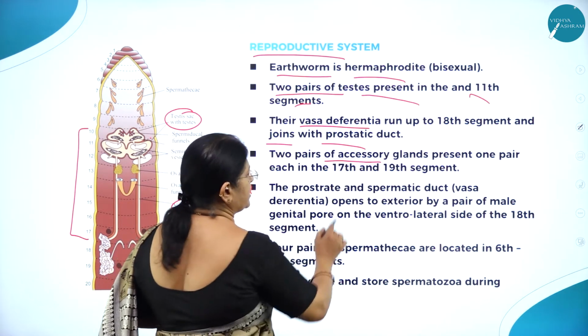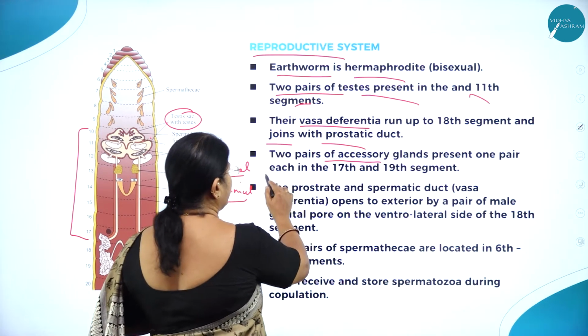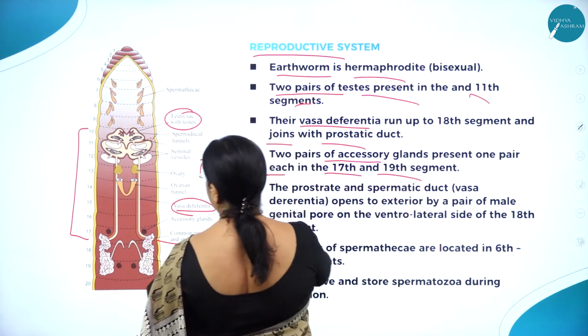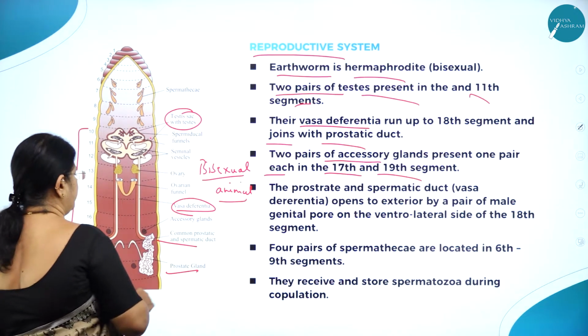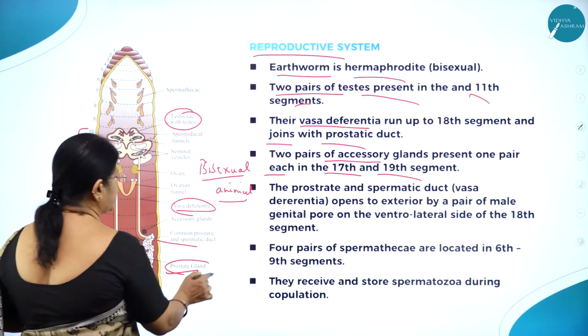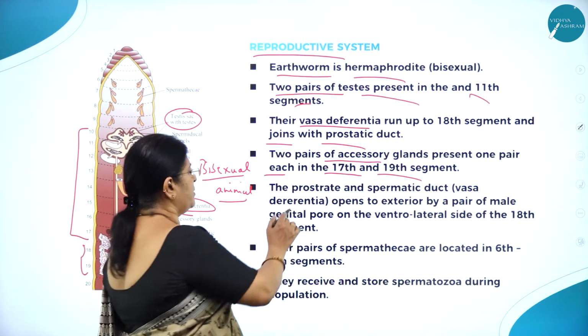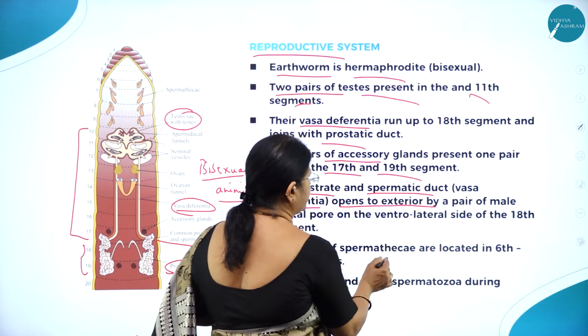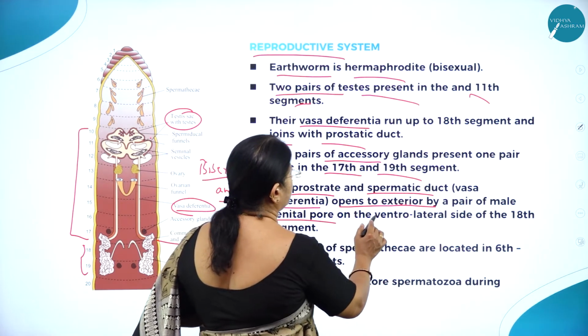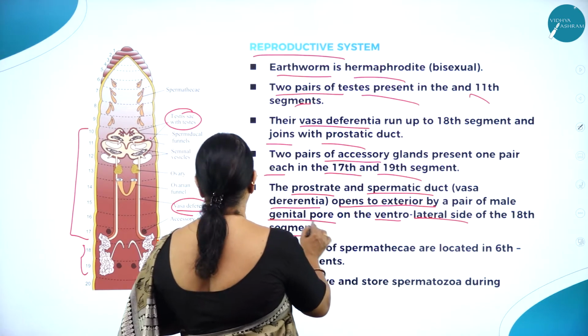Two pairs of accessory glands are present, one pair each in the 17th and 19th segment. This is the prostate gland. Then the prostatic and spermatic duct, that is the vasa deferentia, open to the exterior by a pair of male genital pores on the ventrolateral side of the 18th segment.